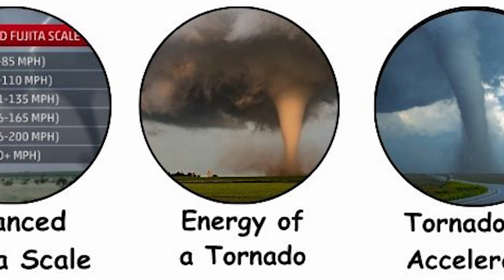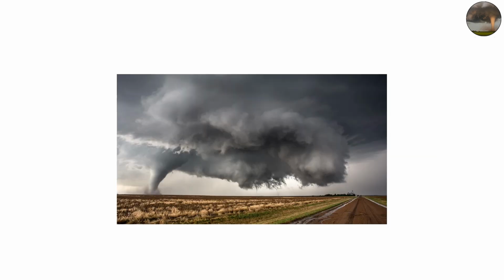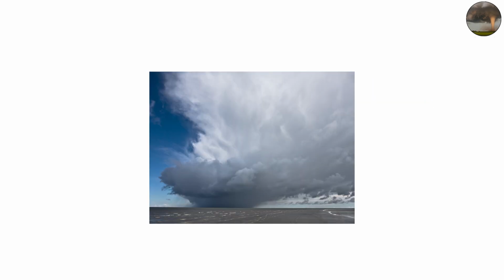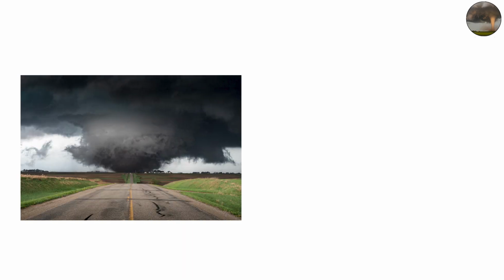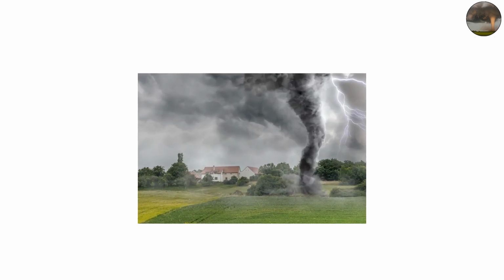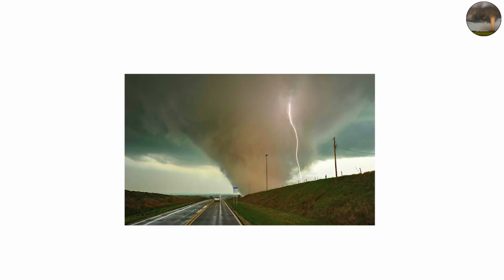The raw energy of a tornado. Tornadoes may look small compared to hurricanes, but their energy density is off the charts. A strong EF5 tornado can release energy equivalent to a small nuclear bomb. Imagine a swirling column of air, several hundred meters wide, rotating at speeds faster than most cars can drive, lasting for minutes or even an hour. To put it into perspective, an EF5 tornado releases roughly 10 trillion joules of energy per second. That's about the same as detonating 10 tons of TNT every second. If that kind of power were directed straight into the ground, it could shatter concrete like glass.